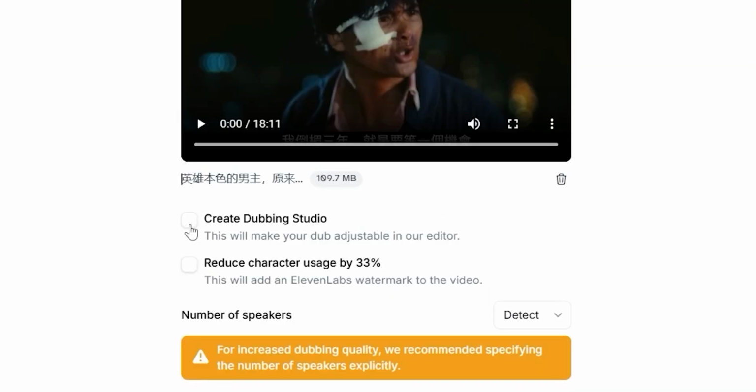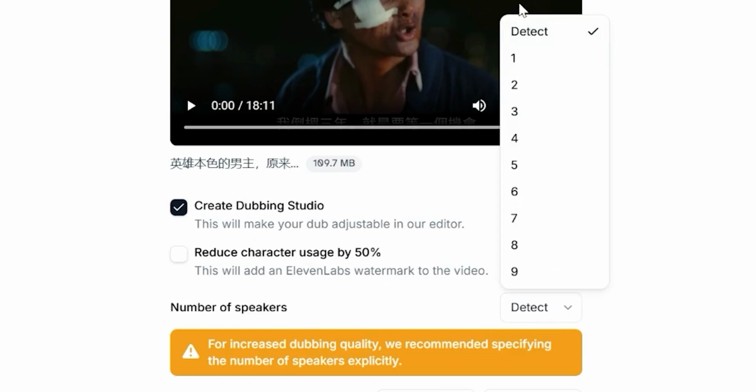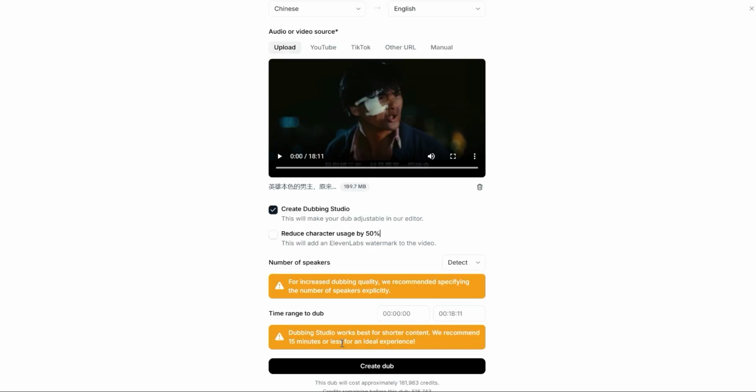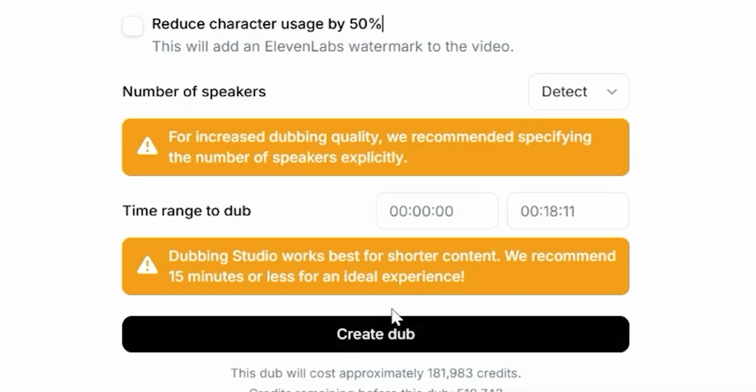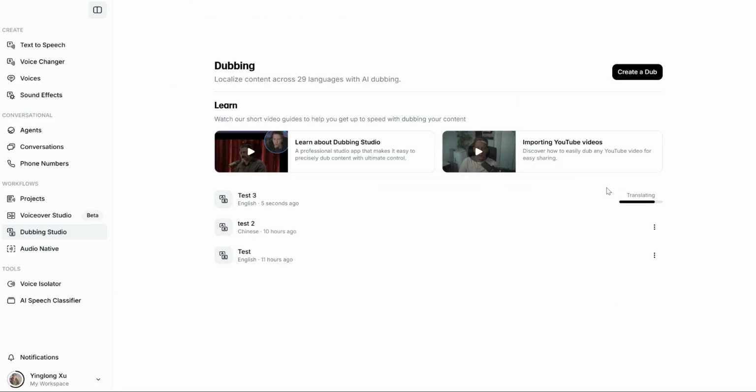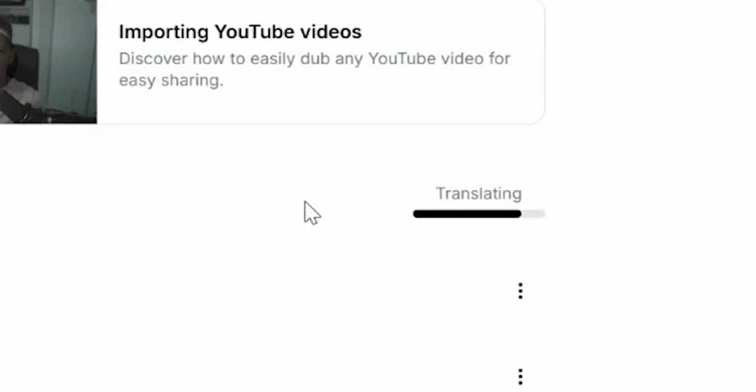Now click on Create a Dubbing Studio, which allows you to edit any misspoken words and other mistakes you need to fix instead of reprocessing the whole video, to save you a lot of credits. For number of speakers, just select Automatically Detect. Now we have everything set up, and let's click on Create Dub. Now it's transcribing and translating everything, so let it finish up and I will be right back.